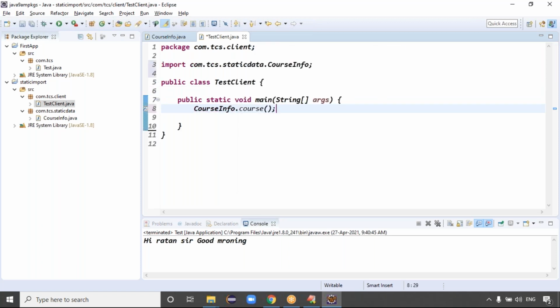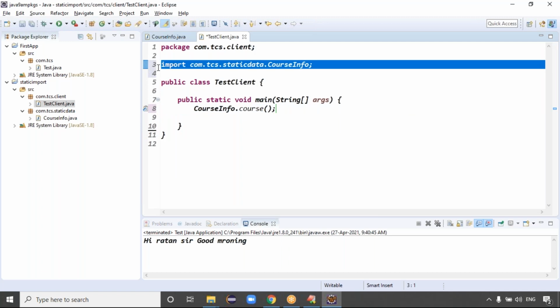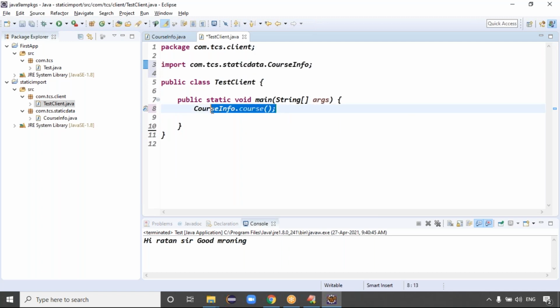But see, guys, the beauty of the Eclipse IDE: once I select course info data, the import statement is done automatically or not? Guys, yes or no?